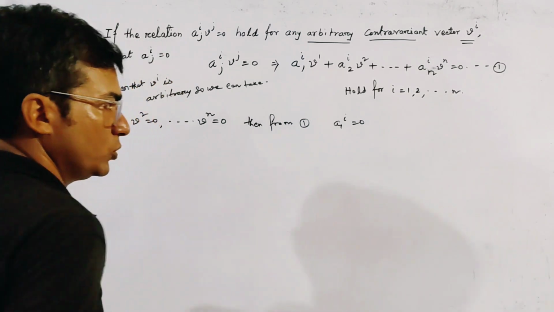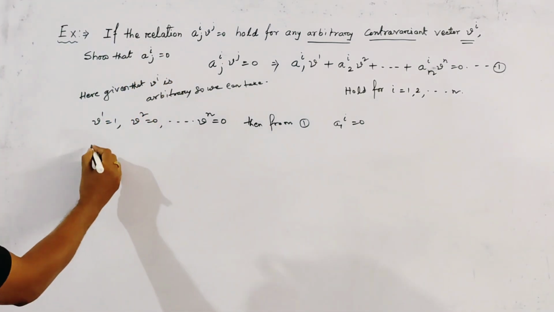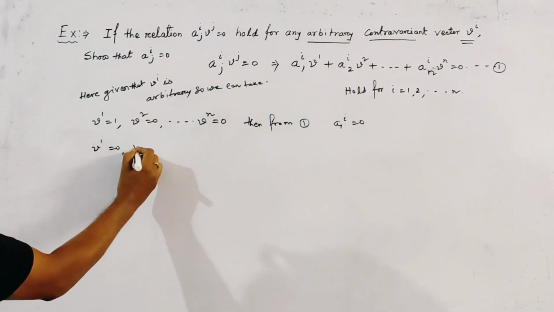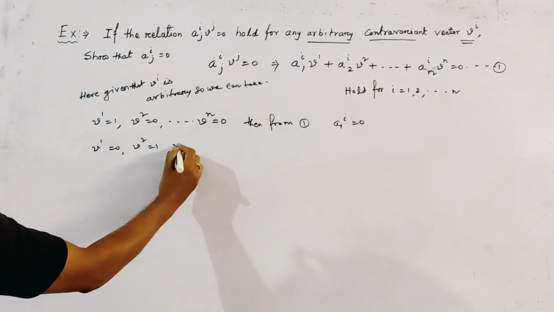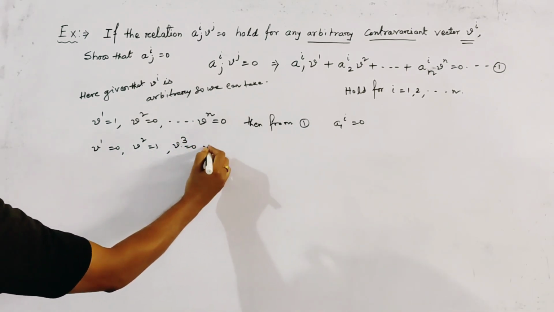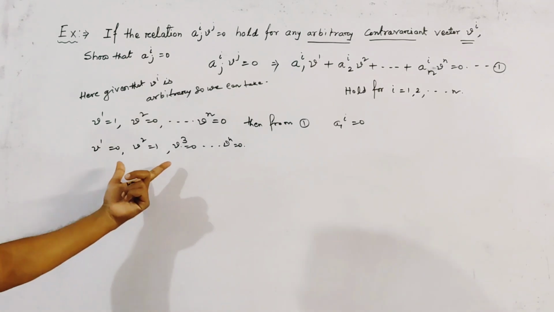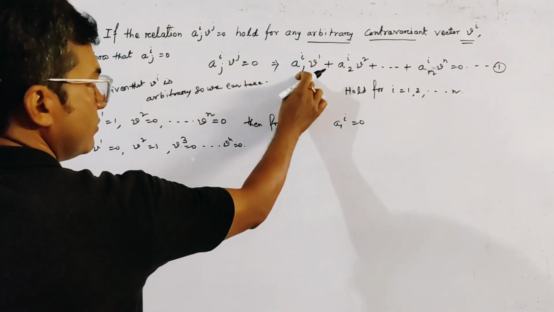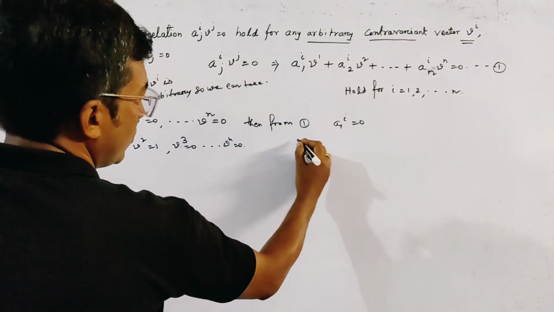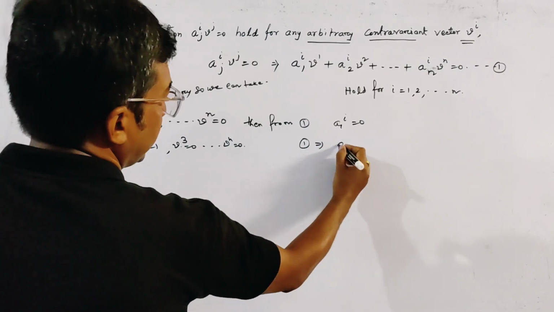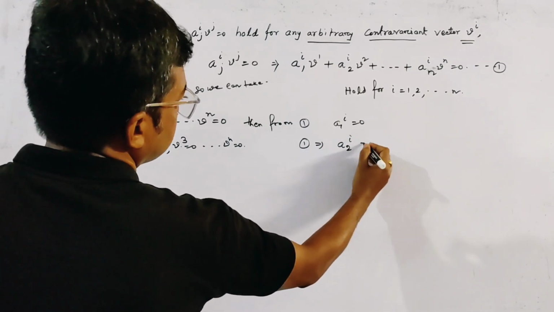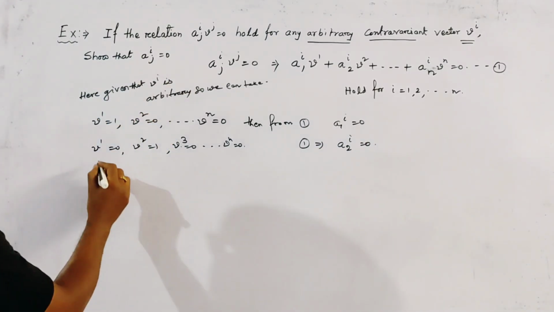Also we can take v1 = 0, v2 = 1, v3 = 0, and so on, vn = 0. Now putting this value of v^i in relation number 1, we get a_2i = 0.